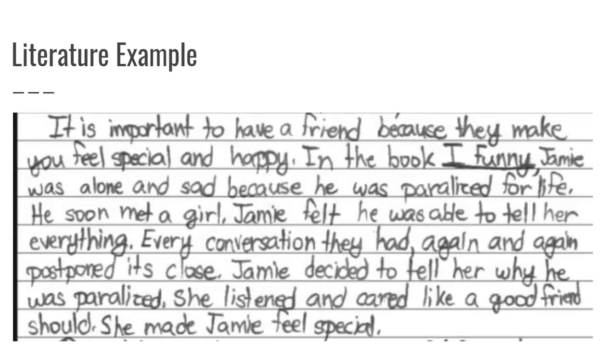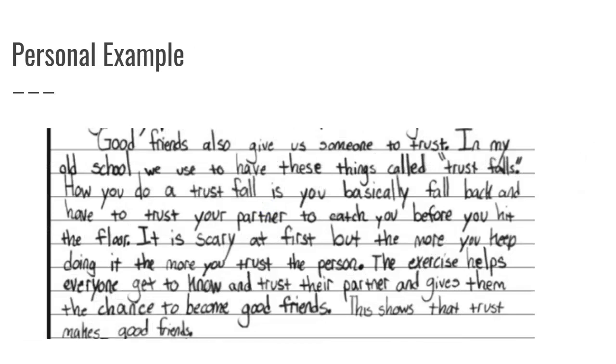A literature example from a book called iFunny, about how the main character made a friend who was a great friend and listened to him, and he opened up and shared with her. Or a personal example about a time in the author's school where they worked on something that built some friendships.